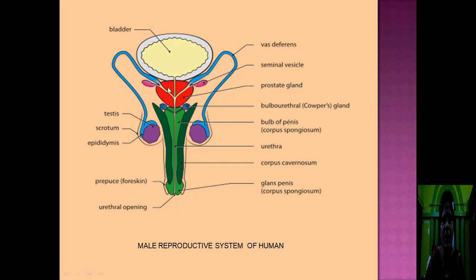It is present in the middle, just below the urinary bladder. Urinary bladder is the part which contains the urine. The urine passes from the bladder through the urethra. This part is known as prostate urethra.